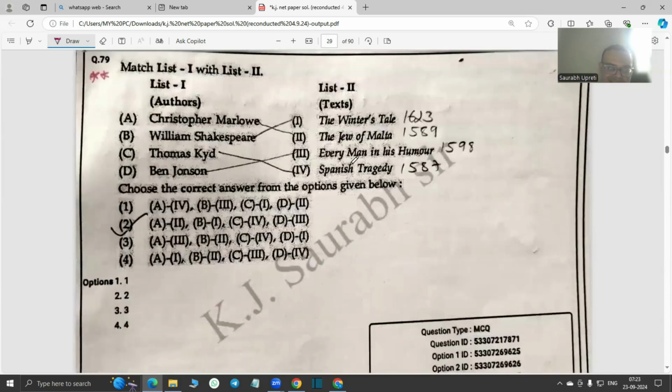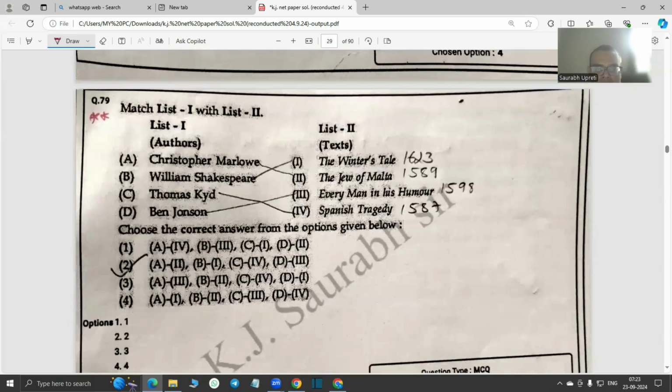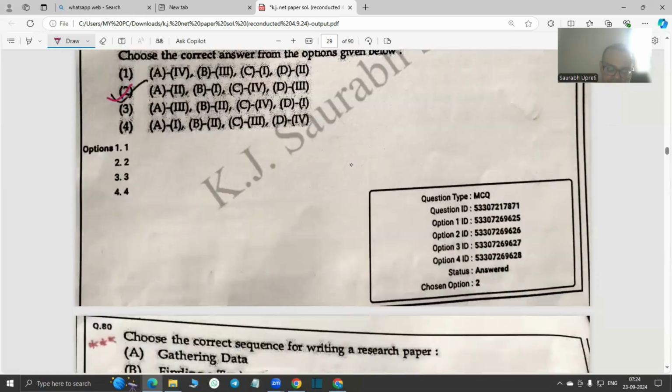Moving on, a typical two-star question is works and their writers. So Christopher Marlowe wrote The Jew of Malta, of course, William Shakespeare, The Winter's Tale, Thomas Kyd, The Spanish Tragedy, very important. It's called the first proper Elizabethan tragedy. It's also called the first major revenge tragedy, The Spanish Tragedy. And then Ben Jonson, of course, Every Man in His Humour. In the preface of this work, he introduced his typical comedy called the Comedy of Humours, Ben Jonson, right? So the answer is second.